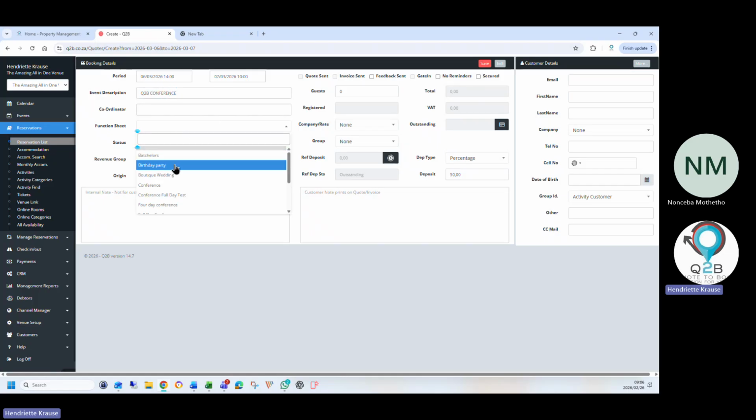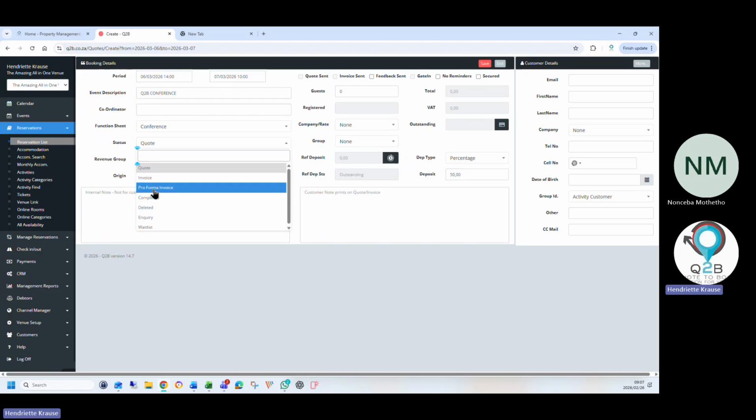I can add a function sheet to the booking. I can make it a quote or invoice or pro forma, an inquiry, or put them on a wait list. We've got all this functionality.